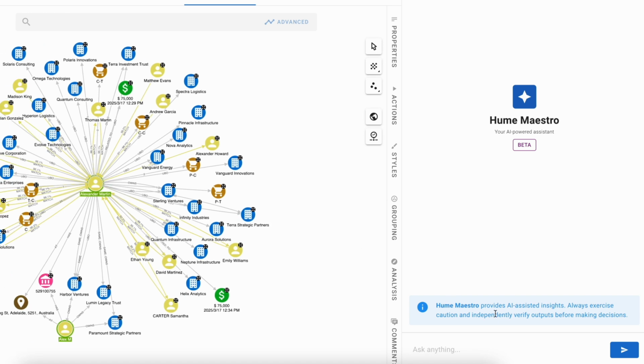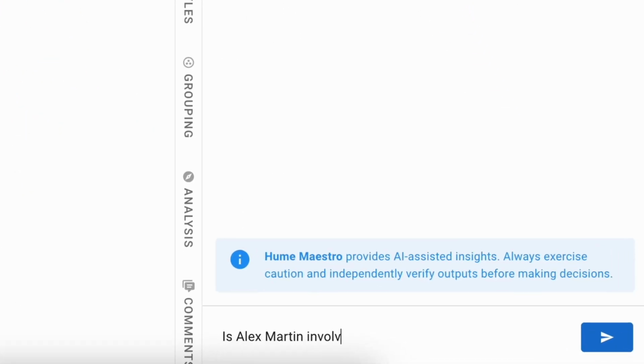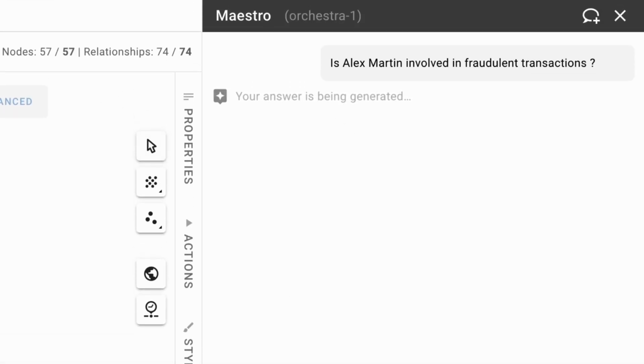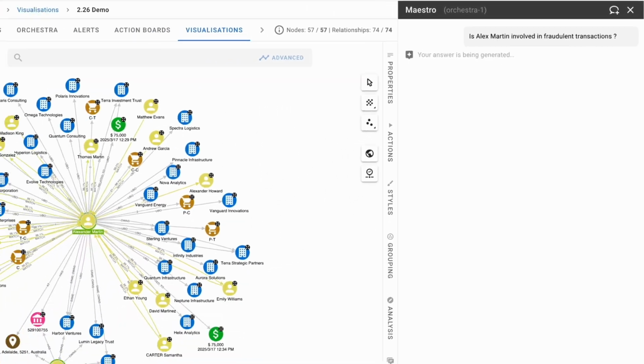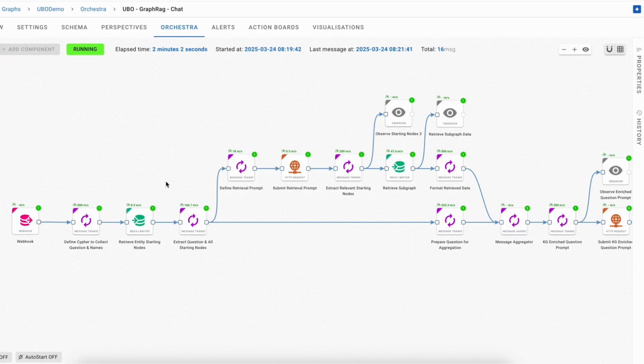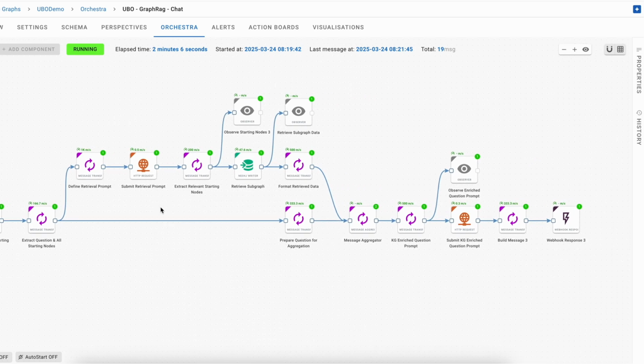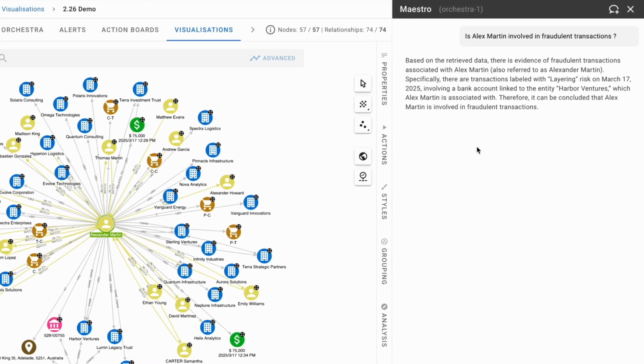Asking a question triggers the Orchestra workflow. The query is then processed. Information is retrieved from the graph using a graphRAG approach. The information is then passed to the LLM to generate the response returned to the user.